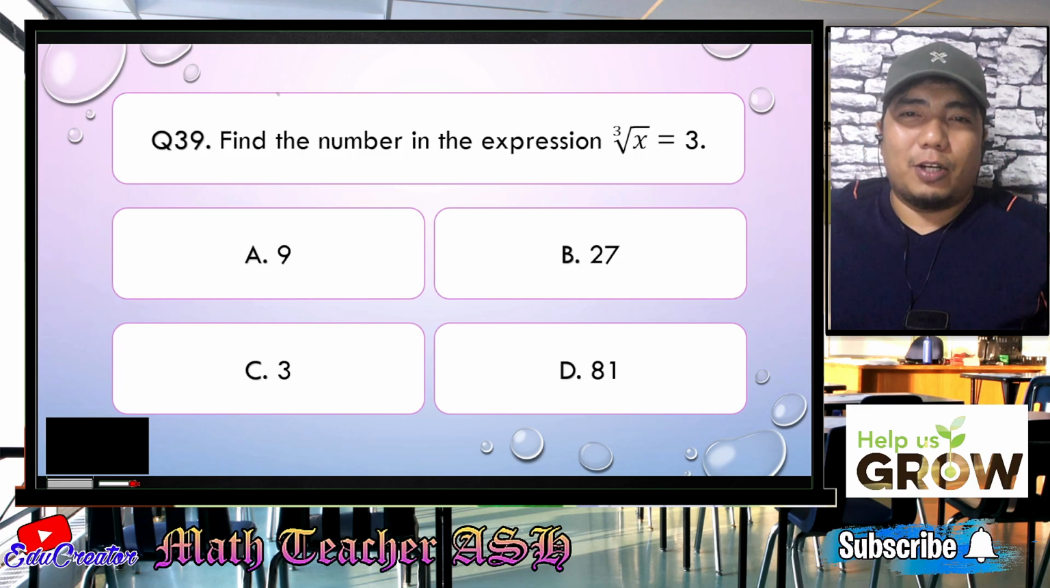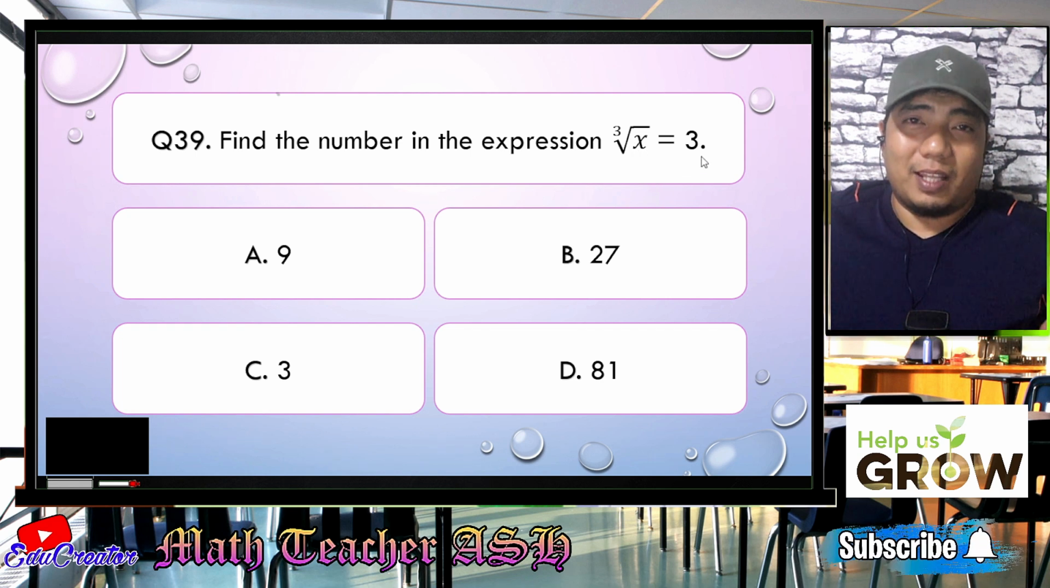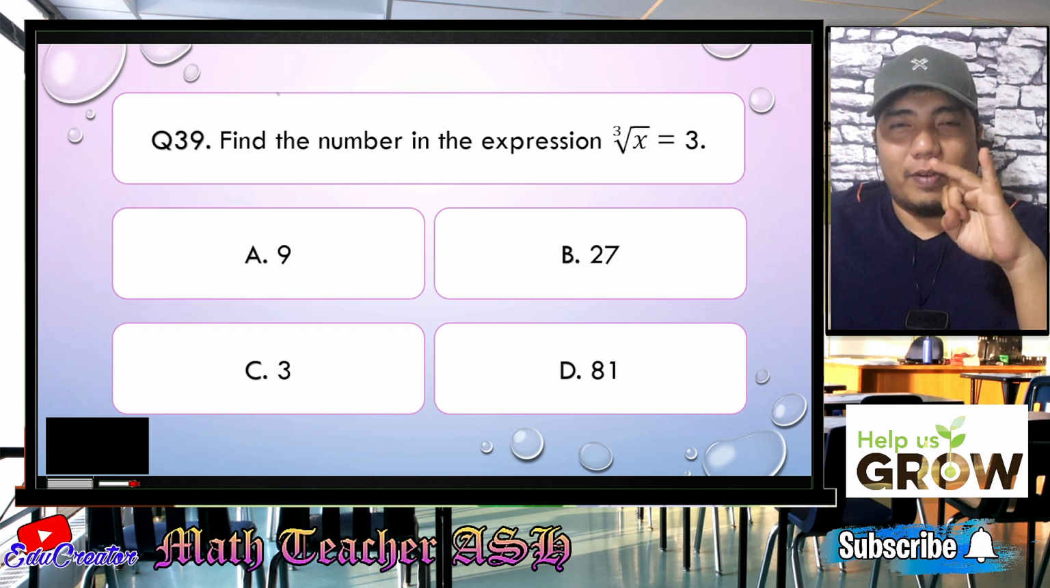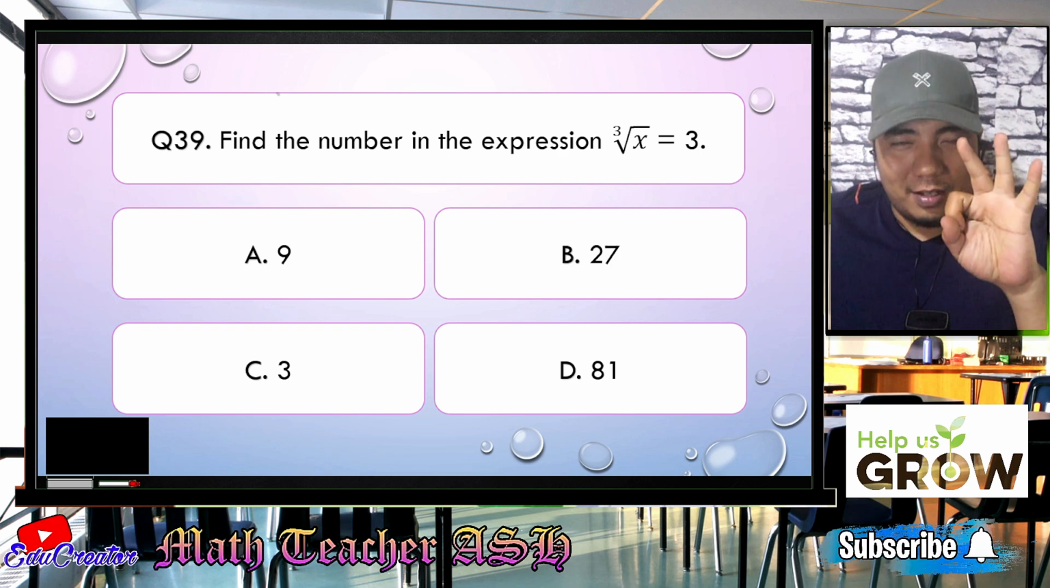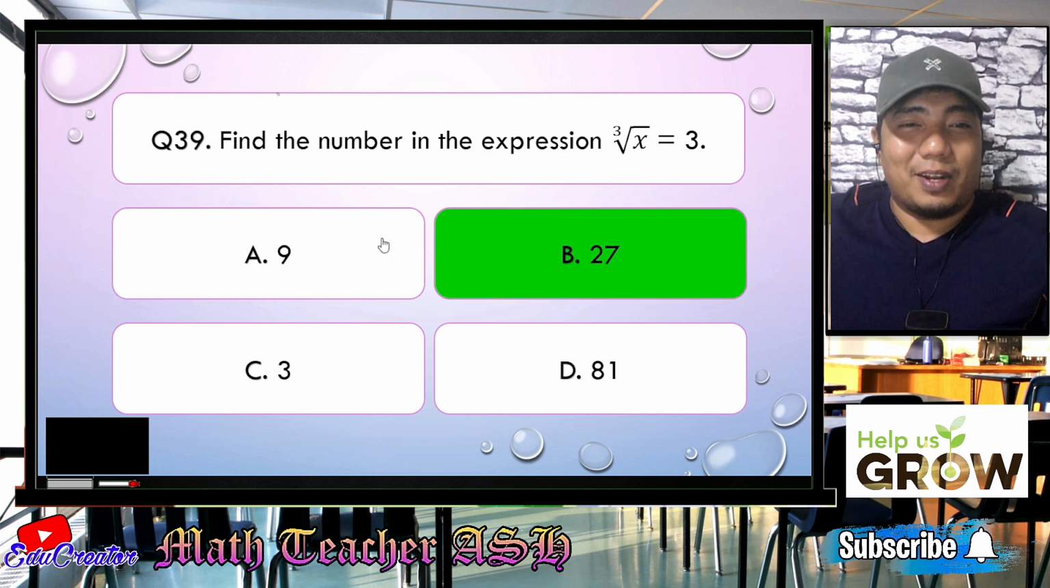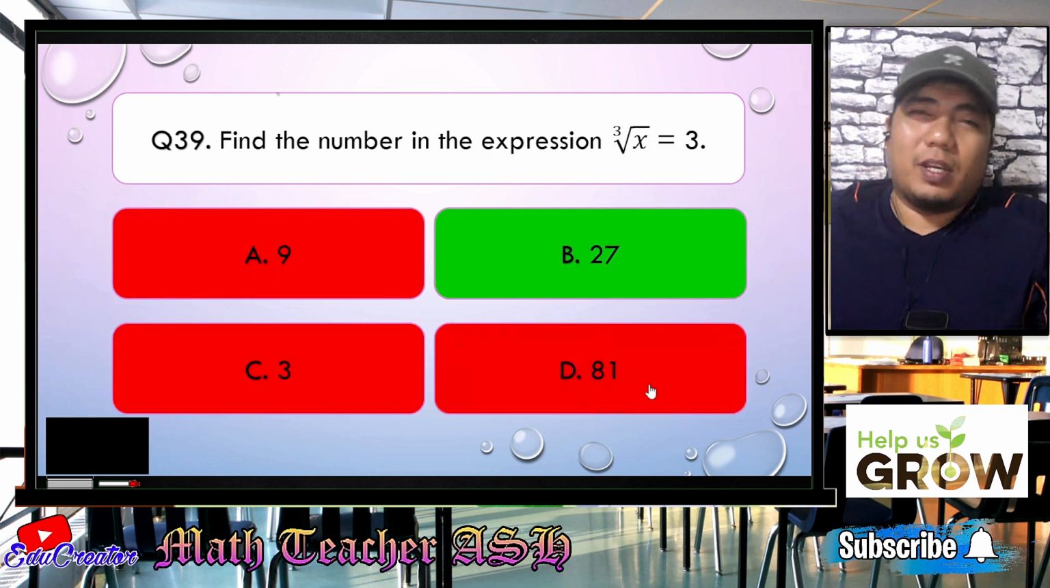All right, math learners. Now, the question here is that we will be finding a number that, when multiplied by itself 3 times, because we are talking about cube root, gives the answer. So what is that number? 3 times 3, very good, that is 9. Another 3, 9 times 3, that is 27. So therefore, the correct answer is 27. All right. Easy, right? Very easy, my dear math learners.